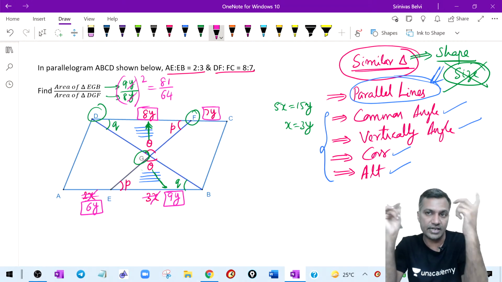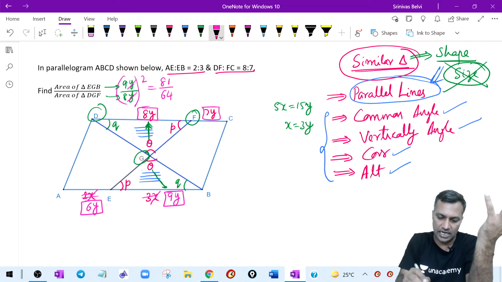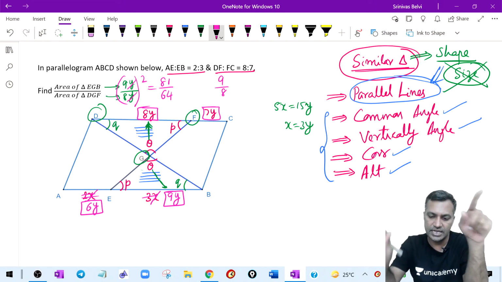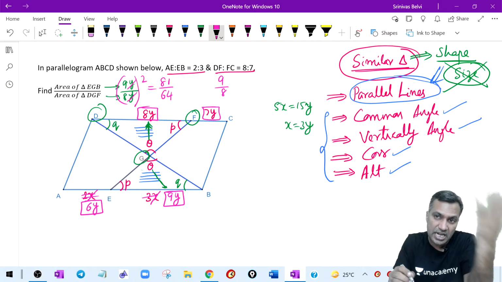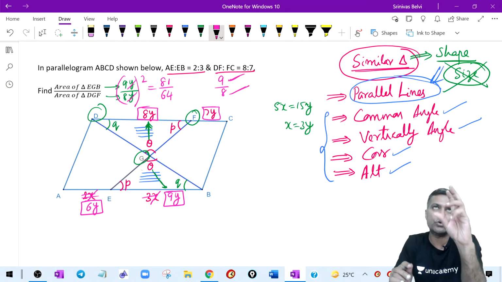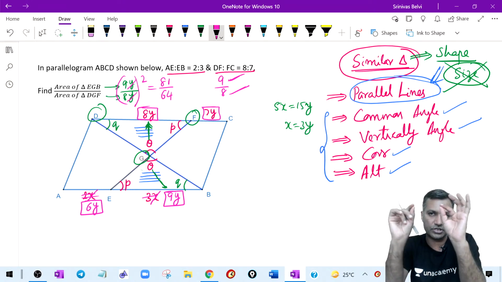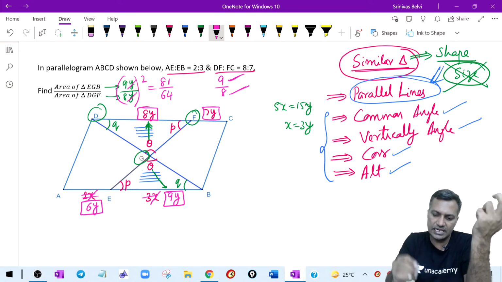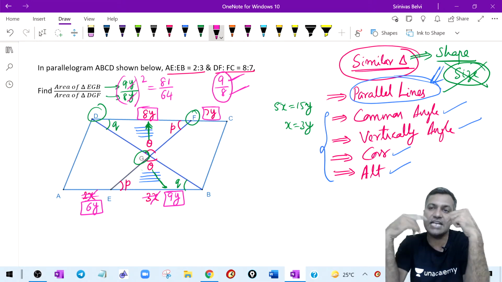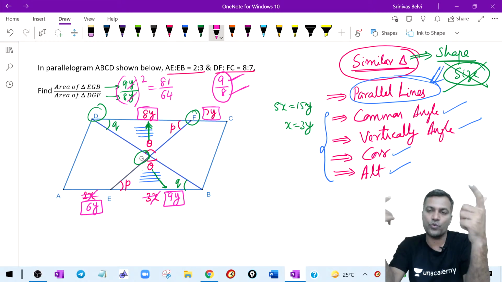But had I asked, what is the ratio of the inradius of these two triangles? 9/8. Had I asked in the same question, what is the perimeter? 9/8. What is the circumradius? 9/8. So you have to understand what the unit of measurement is. If it is unidimensional, then you will retain the ratio as 9/8. Area is a square function. Therefore, you would have written this as 9 squared by 8 squared.